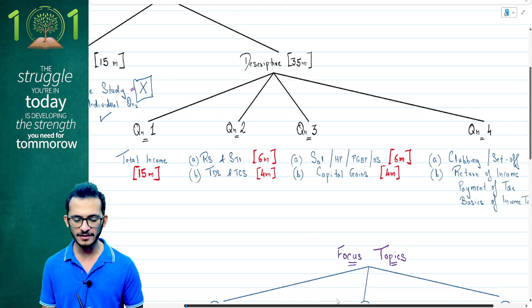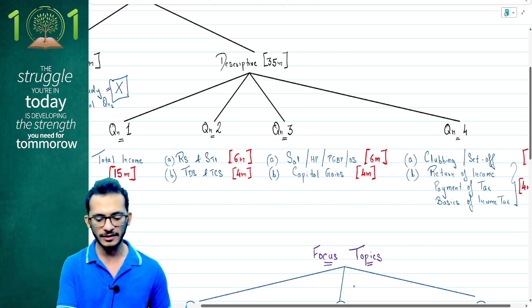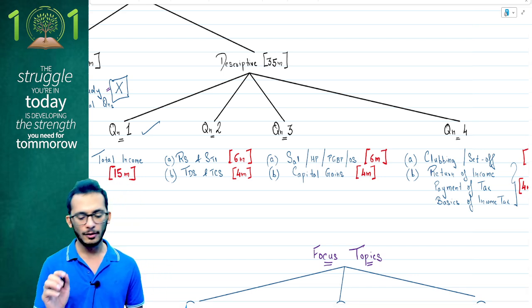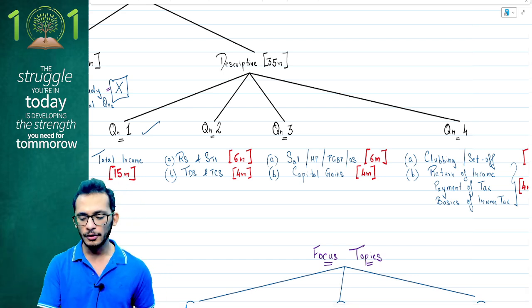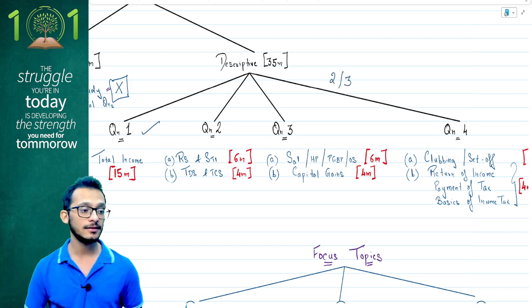So you're going to receive 4 questions for your descriptive, in which question number 1 is going to be a compulsory question. You cannot avoid this question. This has to be mandatory attempted. Yes, your question number 2, question number 3, and question number 4, you have to choose any 2 out of 3. So 2 out of 3 will be chosen here so that you can answer the question accordingly.